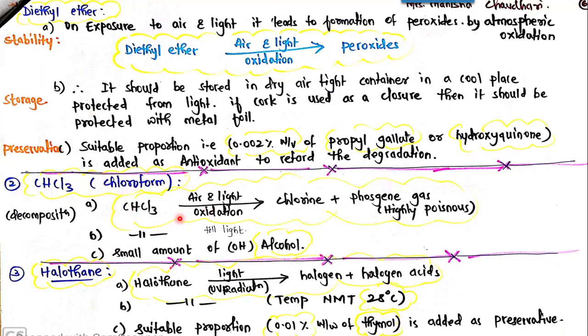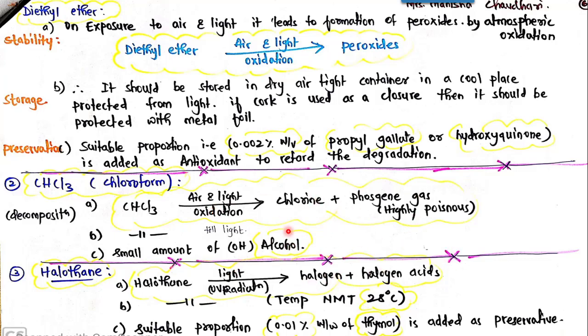Since chloroform is unstable in presence of air and light, it should be stored in an airtight container in a cool place. Along with that, it should be protected from light. Then the next point says, since the preservation remedy in case of diethyl ether was the addition of an antioxidant, here you can simply add a small amount of alcohol which will retard this